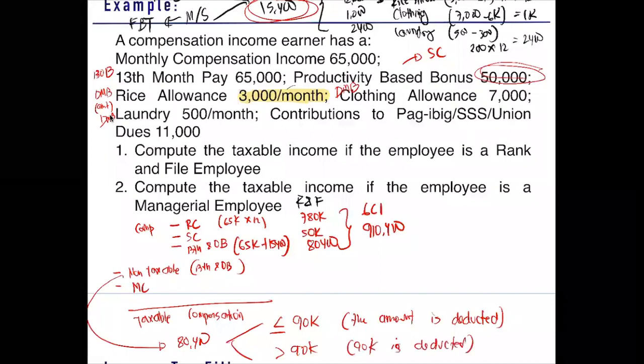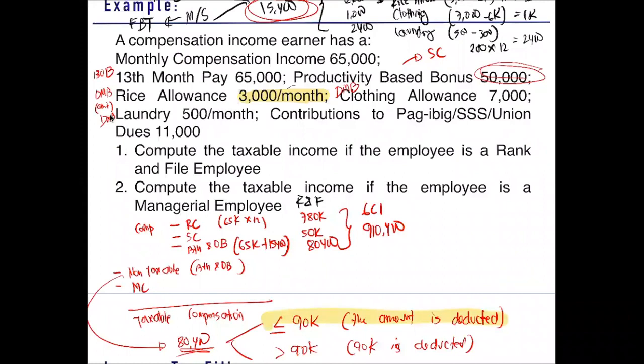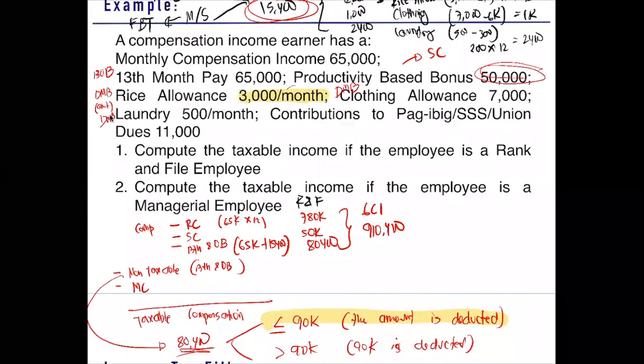Okay. Question, 80,400, less than or equal to 90,000 or greater than 90,000? Pasok siya sa less than or equal to 90,000. So, the amount computed as 13th and other benefits is considered as a deduction. So, ibabawas natin yung buong 80,400. And then, ide-deduct din natin yung ating mandatory contributions amounting to 11,000.